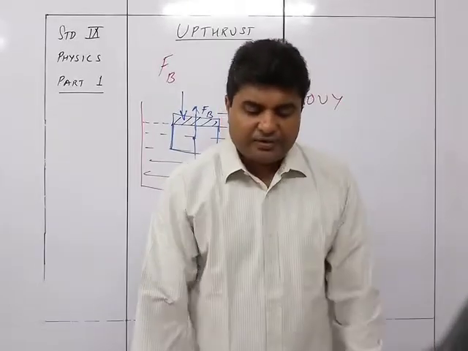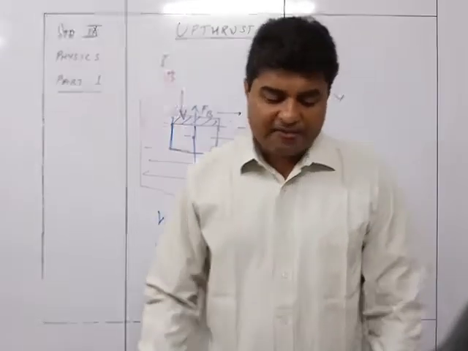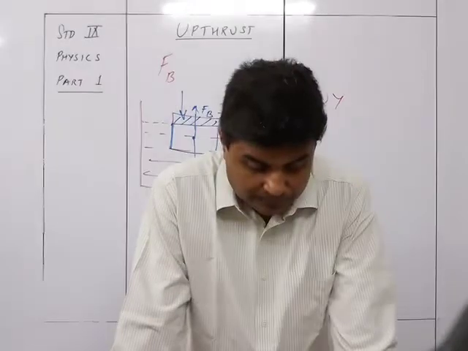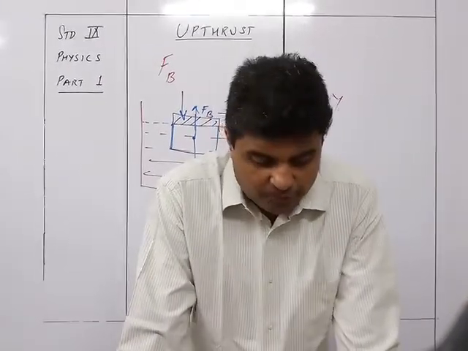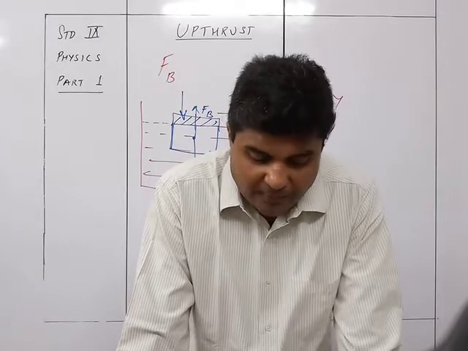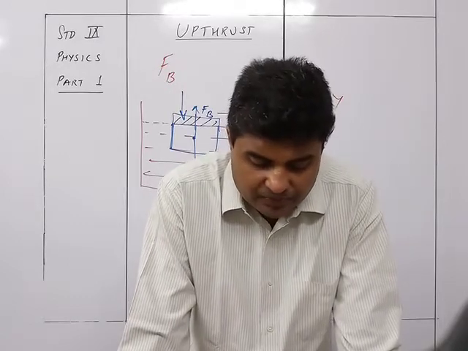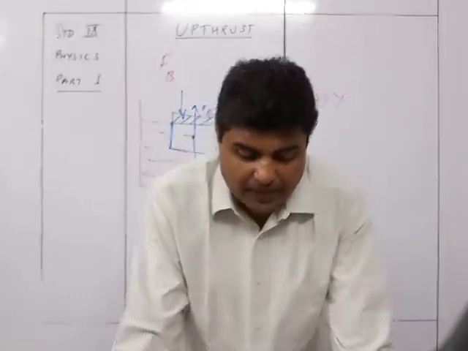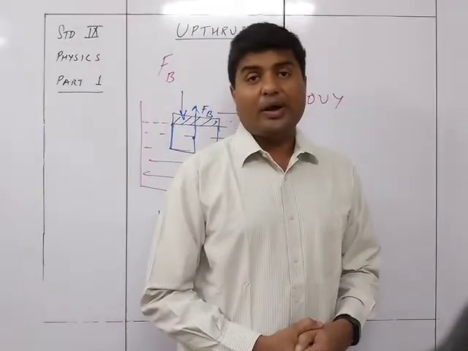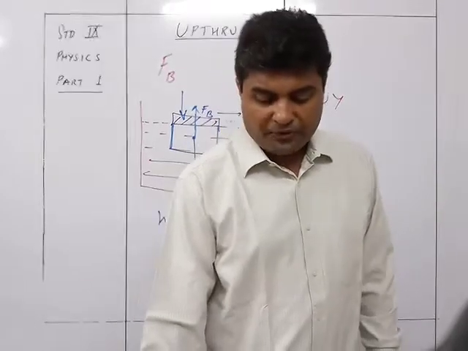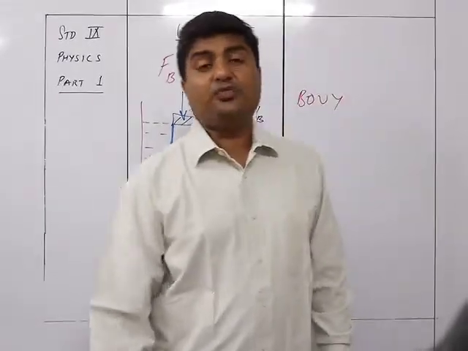Depending upon the density of the fluid, the maximum buoyant force F'B can be greater than, equal to, or less than the weight W of the given body. Whether the body will float or sink will depend upon the relative magnitudes of W and F'B, that is the buoyant force when the body is fully submerged.